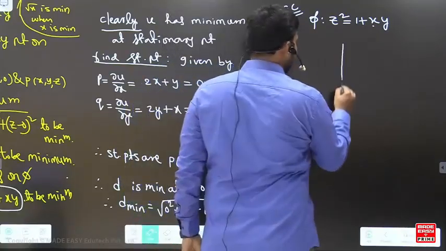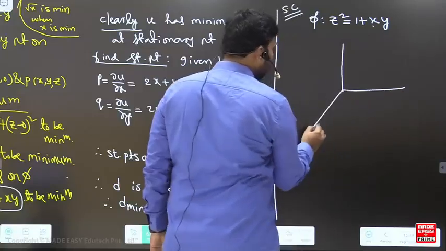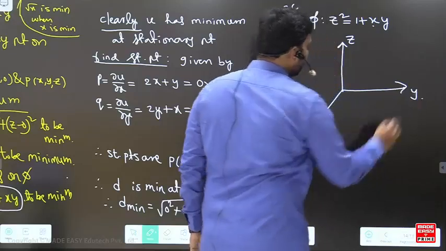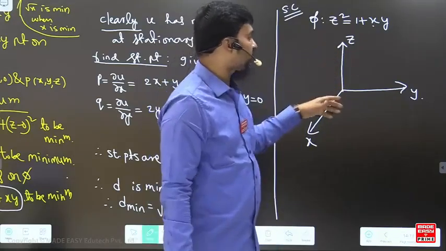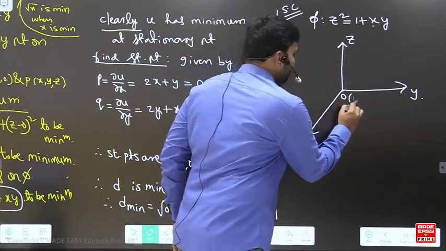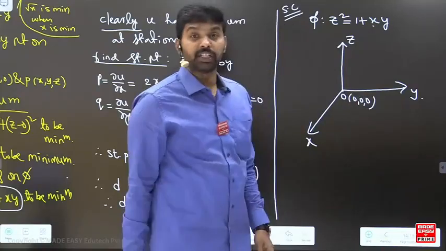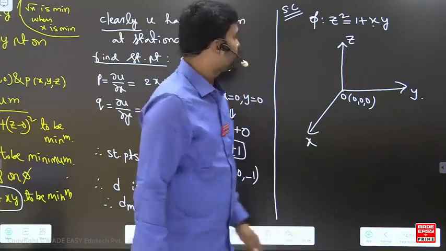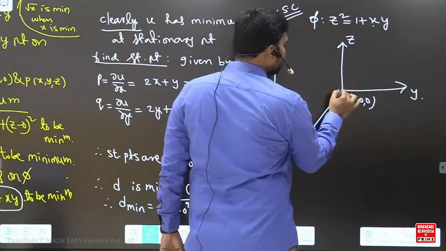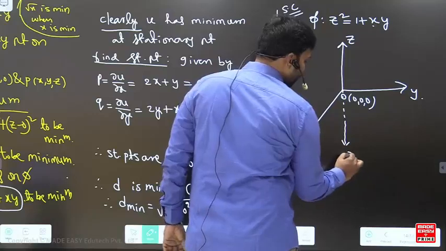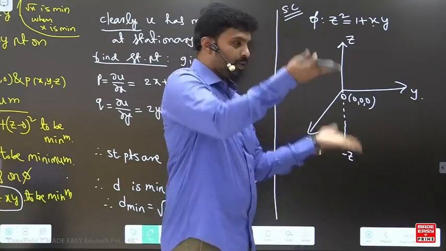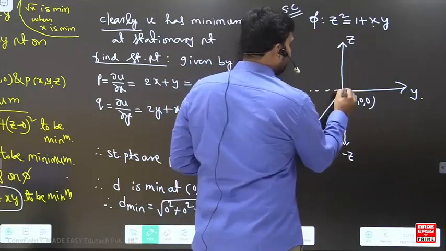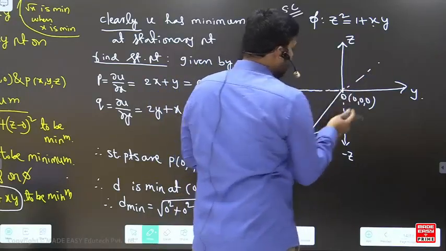So therefore I can say like this. Suppose this is x, y, z: this is z, this is x, and this is y. Now, I said it is symmetric about the x, y, z axes. This is the origin, so I can even say that it is symmetric about the origin. This is positive z and this is negative z, so you can see the plane like this, a three-dimensional plane.